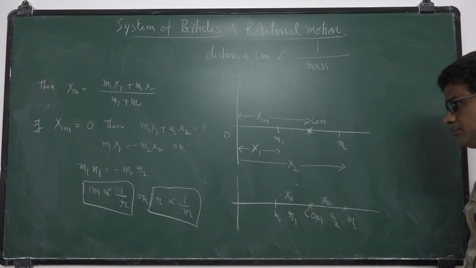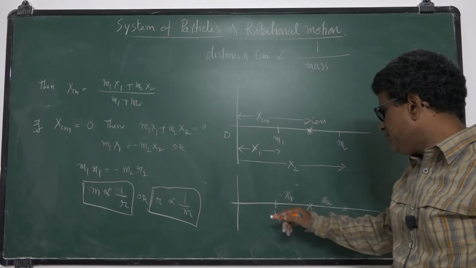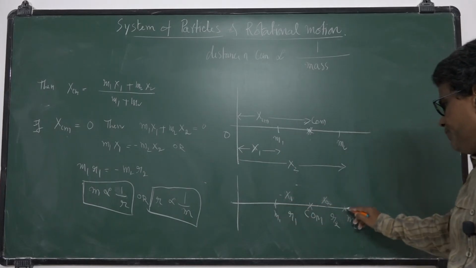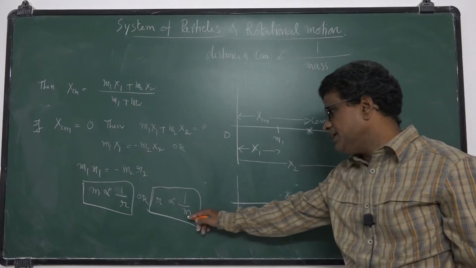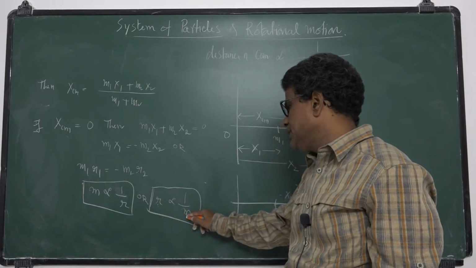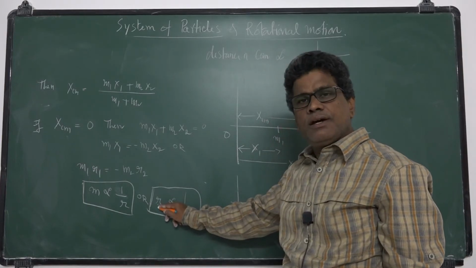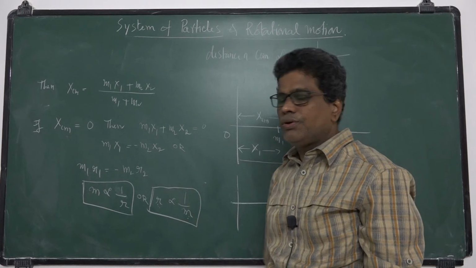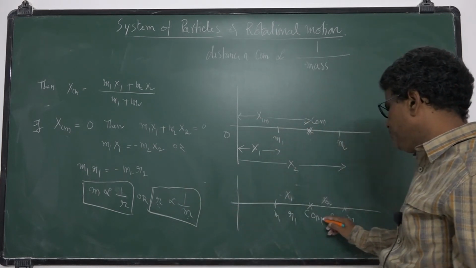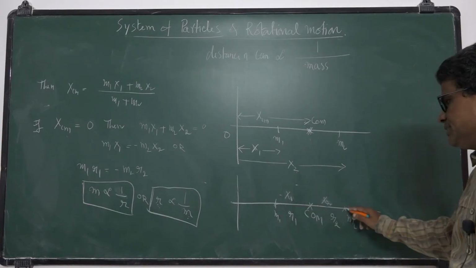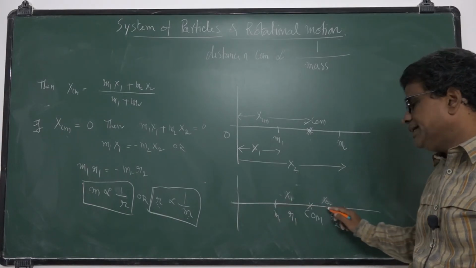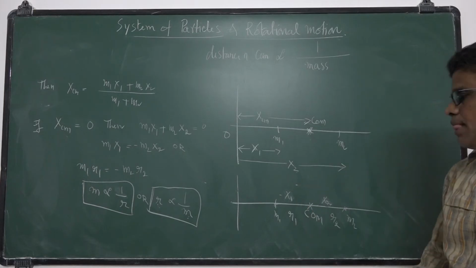That means if it is the heavier one, the distance will be less. If m is more, distance will be less. If m is lighter, distance will be more. If these two are equal, m1 equal to m2, then the center of mass lies at the center.